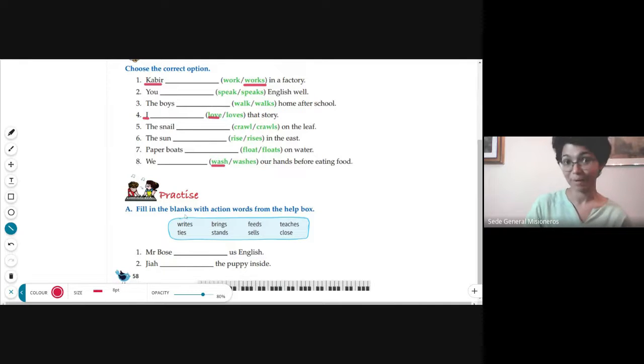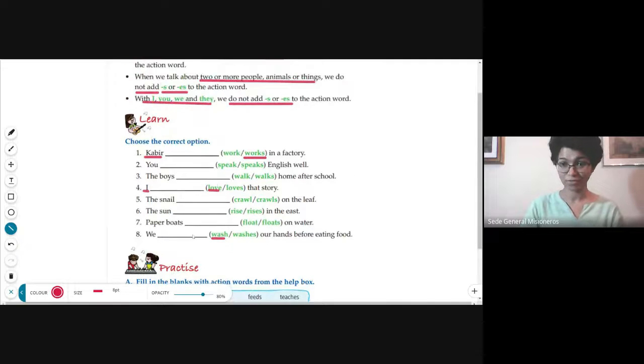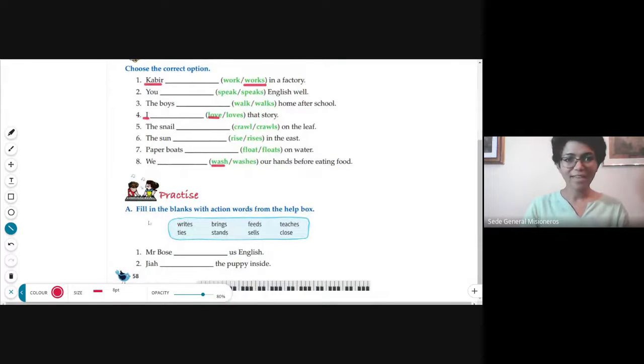So now let us do some exercises here. Please complete these exercises. Fill in the blanks with action words from the help box here. Let us do the second one. Jiach dash the puppy inside. Jiach is just one person, right? What can he do? He can write. Write is correct for Jiach.